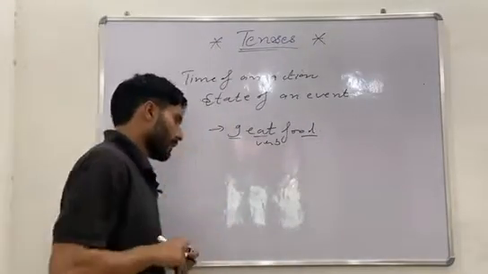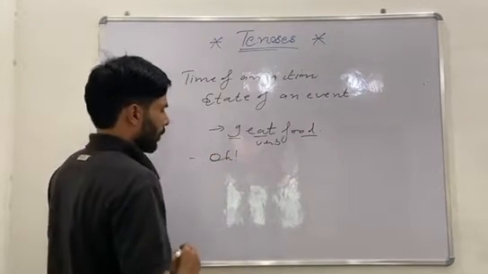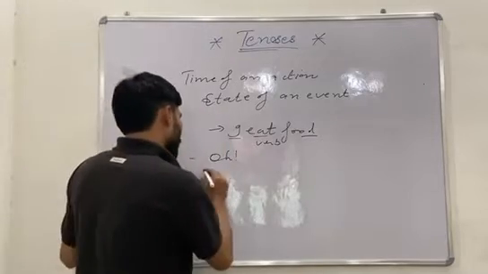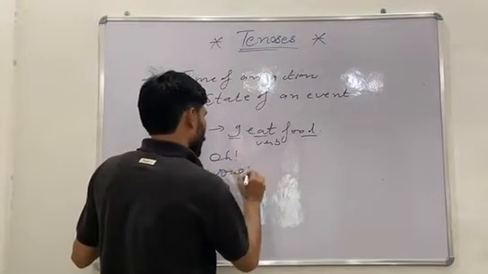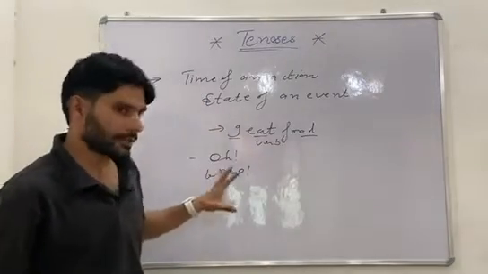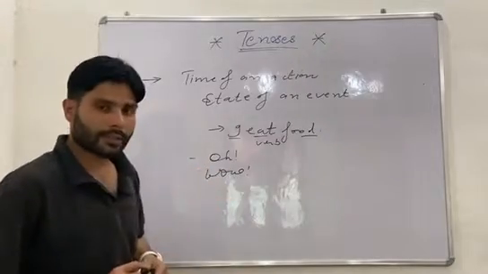And if I write "oh" or "wow," these are also sentences. Can you see that this is a sentence? Yes, it is a sentence.